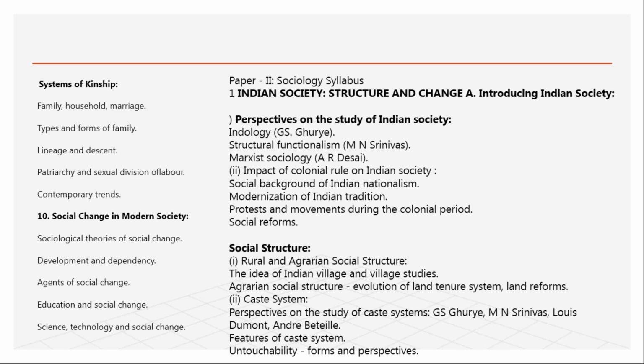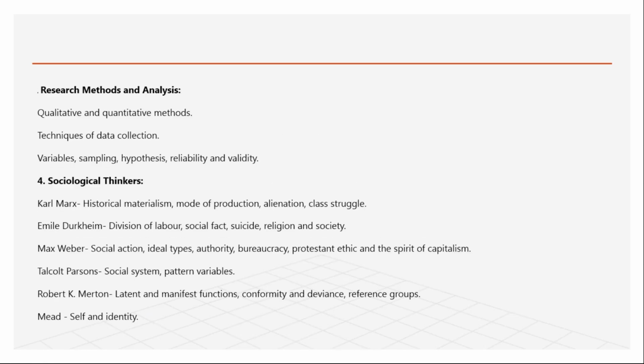There is no way that you go and take the book and only then you can clear the exam. This optional subject is like a laddu, which you can eat and take 350 or 340 marks in your optional subject. So I've shown you here the syllabus: family, household, marriage, patriarchy, sexual division of labor, that is, between husband and wife, how the work has been divided, then social change, that's it in paper one. Paper one consists of 250 marks. And believe me, till here I'm showing the syllabus, then I'll show you the last year question paper also. Even without studying, you can at least write something and you will get at least 200 marks in that, even if you're not studying.